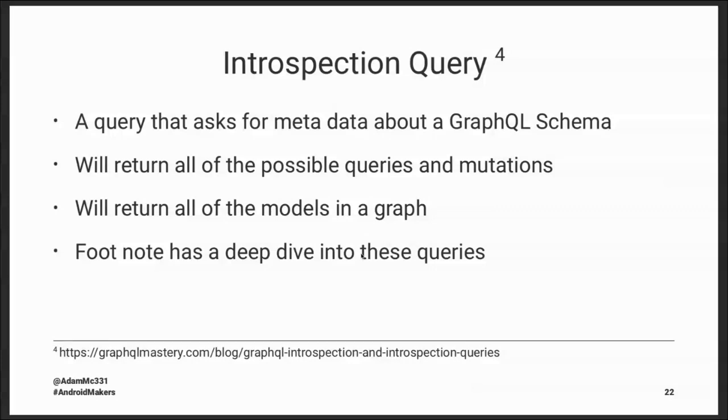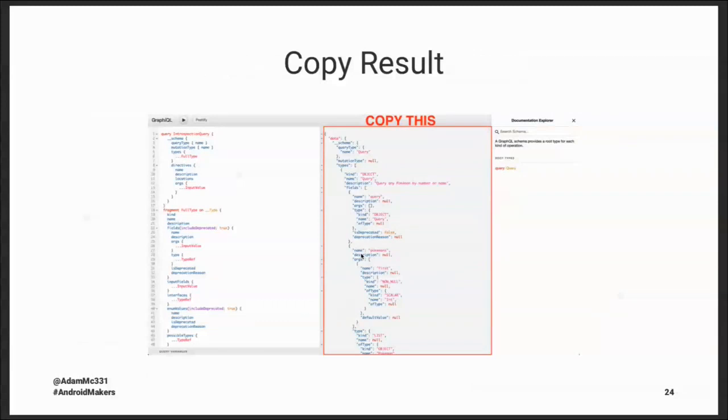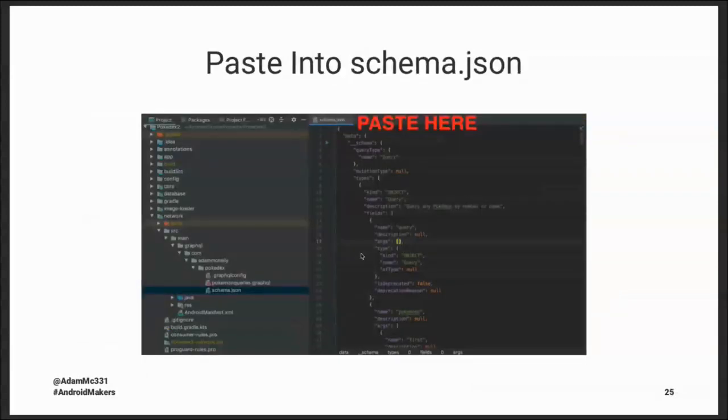So we can go into this blog post, get this really long introspection query that's in a gist at the bottom of the blog post, paste that into our web interface, and then on the right, we're going to get back the metadata about our schema. And then we're going to copy it. And then we're going to go into our IDE and paste that into a file called schema.json. And that's it. We don't need to read this file. We don't need to understand it line by line. We just need it there because that's going to be used by the Apollo library when it does its code generation.